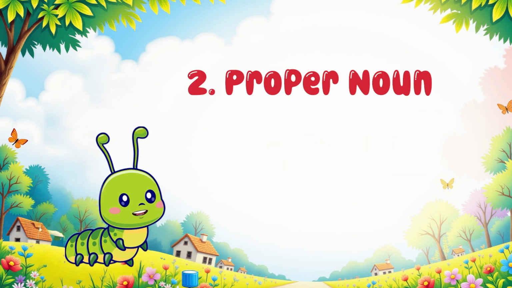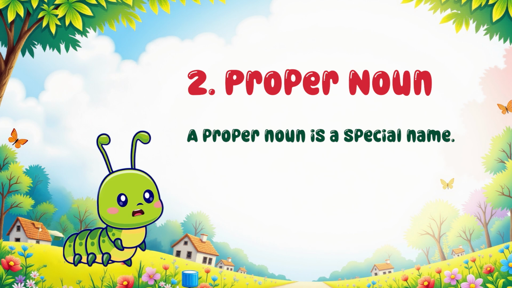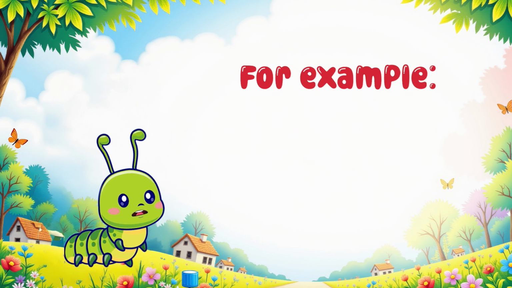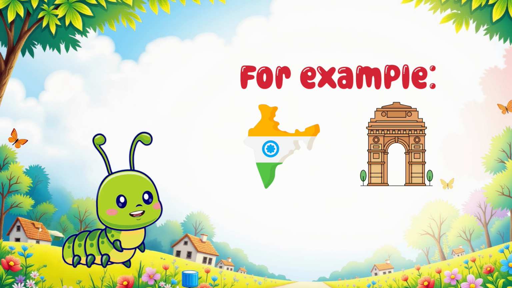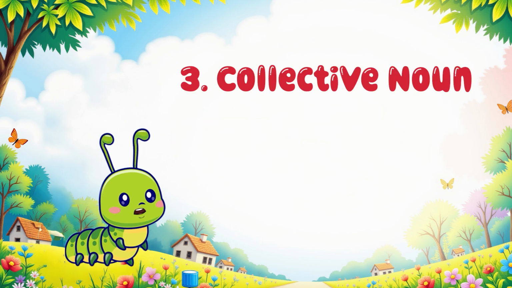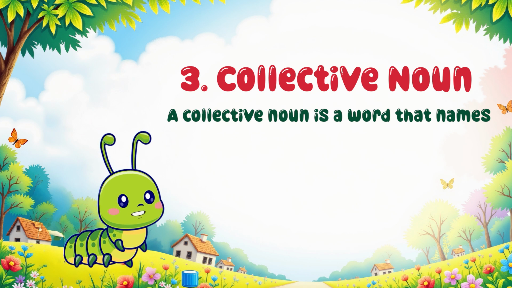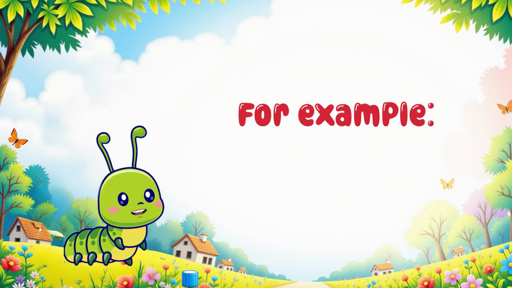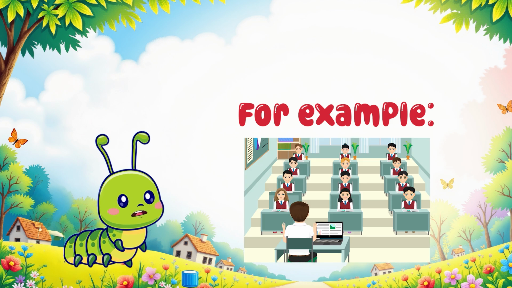Proper noun. A proper noun is a special name. It names one particular person, place, day or thing. For example, India, Delhi. Proper nouns always start with a capital letter. Collective noun. A collective noun is a word that names a group of people, animals or things. For example, a class of students.